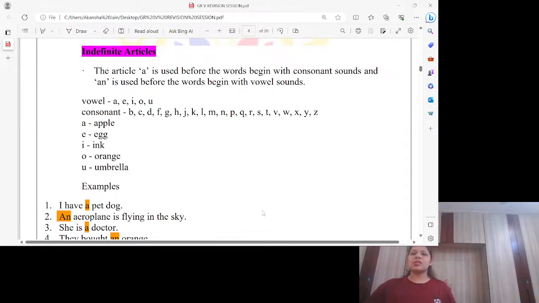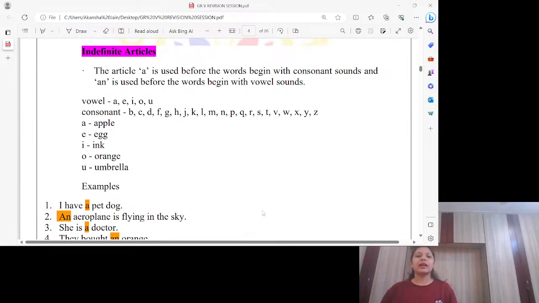Sometimes what happens, students, we forget the sound, although we should not, but sometimes it happens. So these examples will help you to remember the sound. That's all. So I told you it's A. So if I say apple, A sound.